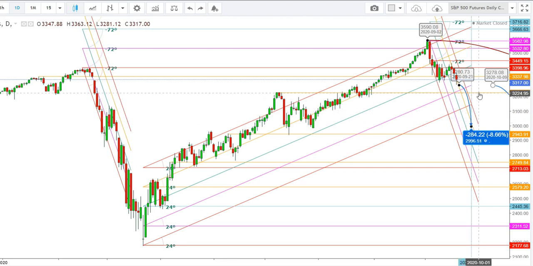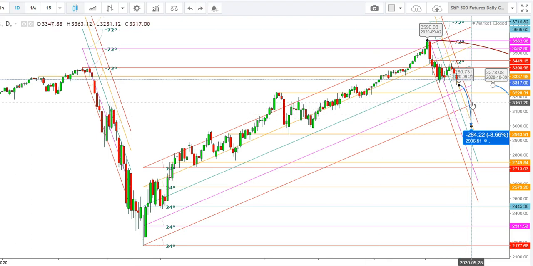So friends, here I find that in case of any upward move, the S&P 500 futures will find stiff resistance at the levels of 3228, and the second resistance will be found at the levels of 3286. Once the S&P 500 futures make a sustainable move below the levels of 3286, during the upcoming week, we'll see the S&P 500 futures to continue this downward trend up to the levels of 2993, which may continue during the upcoming week. So friends, here I find that the S&P 500 futures once again repeat this bearish consolidation what they showed during the month of March 2020.